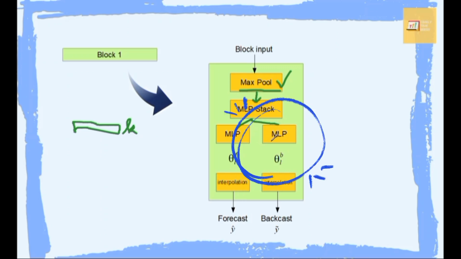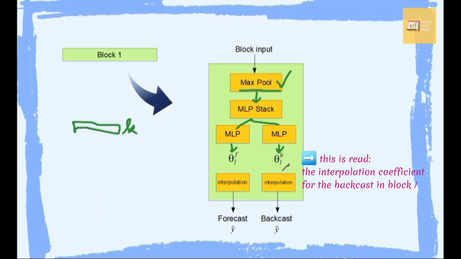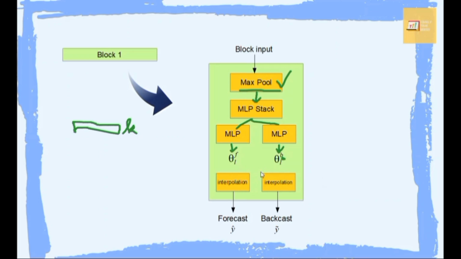And then in the right one, they learn the interpolation coefficient for the backcast sequence. So the output of these is the interpolation coefficient, which is denoted by theta. Theta f of L means that it's the interpolation coefficient for the forecast sequence of block L. And the B here on the right is to denote backcast. The interpolation coefficients are used for the interpolation function, for interpolating. So this is where the hierarchical interpolation comes in.